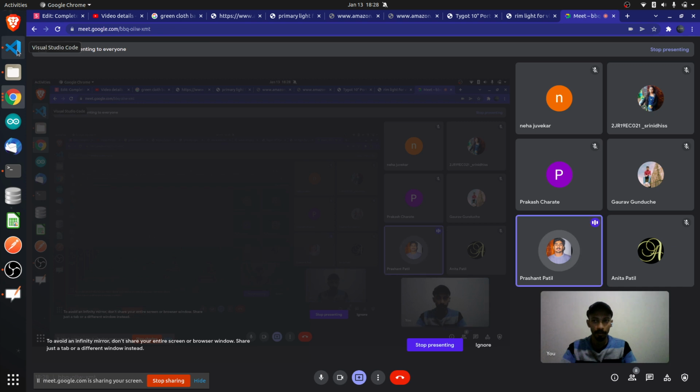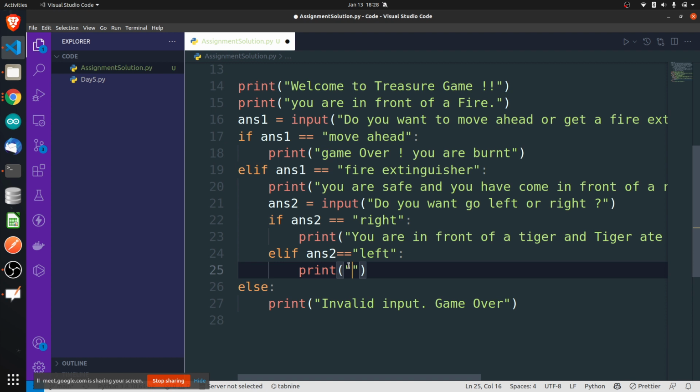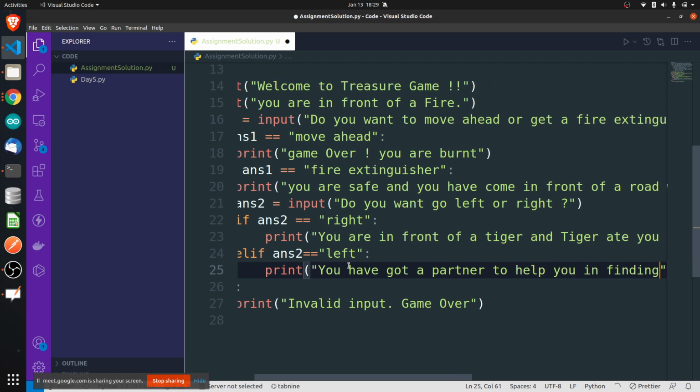Left. Answer 2 is equal to left. Perfect. You have met a, you have a partner to help you in finding treasure. Perfect. So question is again, you should ask one question for him.